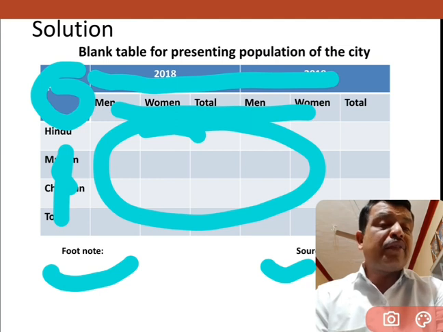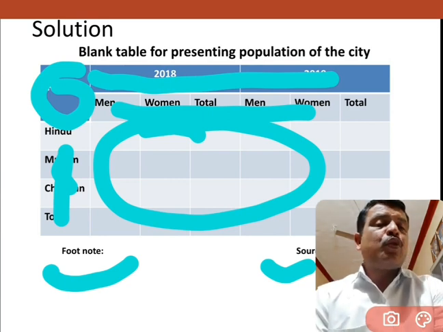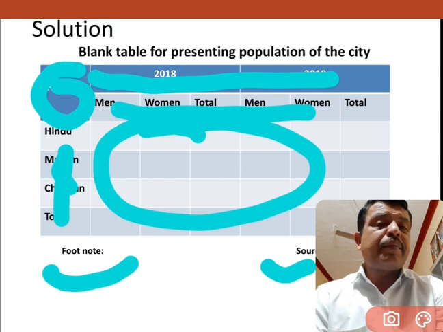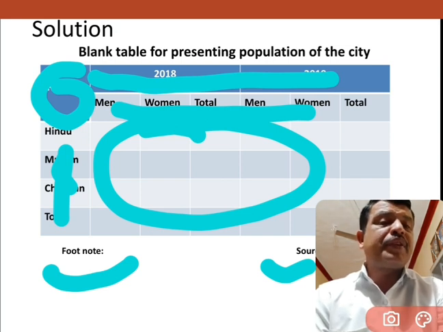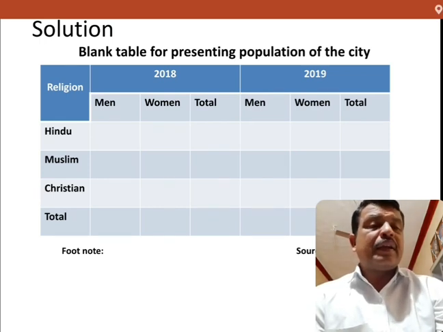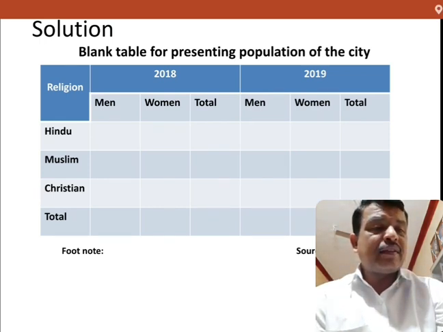What kind of information we have prepared with the help of the table, we have to write on the top of the table. That is, blank table for presenting population of the city. So here one city is there, and two different years, and with the religion and with the help of the sex.